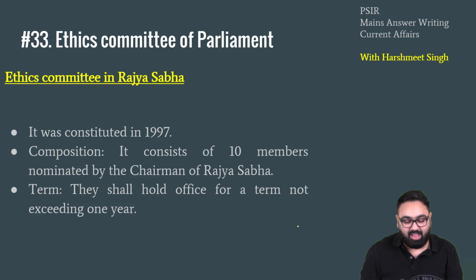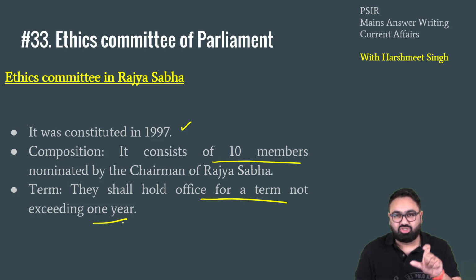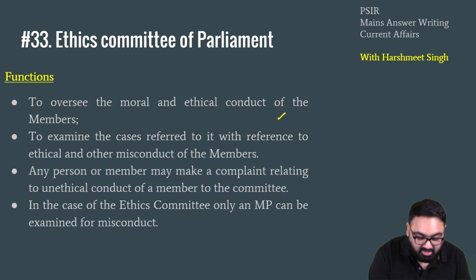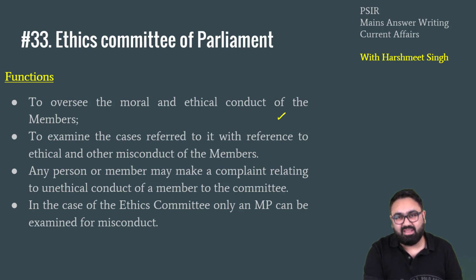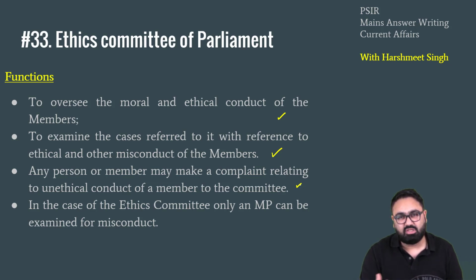On the other hand, Rajya Sabha has a separate Ethics Committee formed in 1997. The Rajya Sabha Ethics Committee has a maximum of 10 members, and again the term is only 1 single year. Do remember that: Lok Sabha separate, 15 members; Rajya Sabha separate, 10 members. What do they do? They look into the ethical and moral conduct of the members of Parliament. Whatever case is referred to them, they investigate those cases for the members.